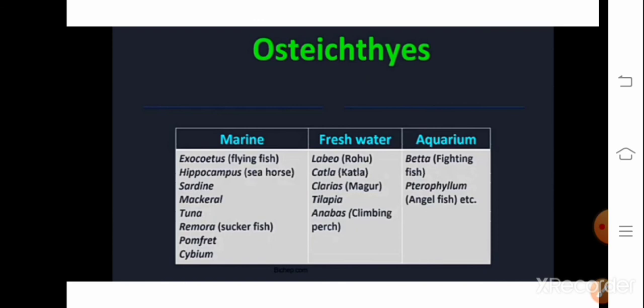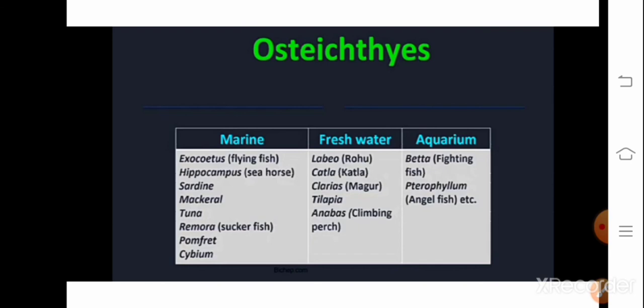Sardine is the name for butai fish. Mackerel is locally called bangude fish. Then pomfret is also one of the marine fish. For freshwater osteichthyes, Labeo rohita or rohu fish, katla fish, tilapia fish, etc.